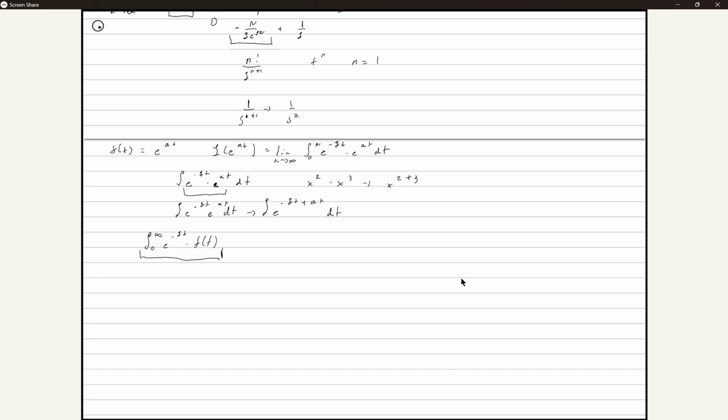Any Laplace transformation requires this equation. The limit is just taking care of the infinity, and you just plug in the f of t. I would have this written down in your note card or anything like that, okay? Because this is the foundation of the formula.